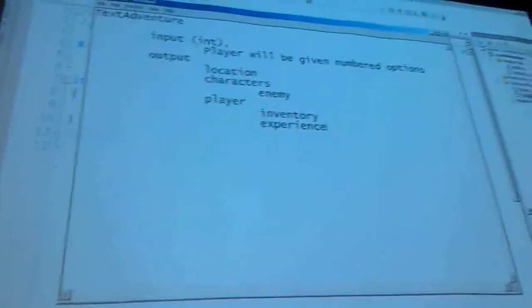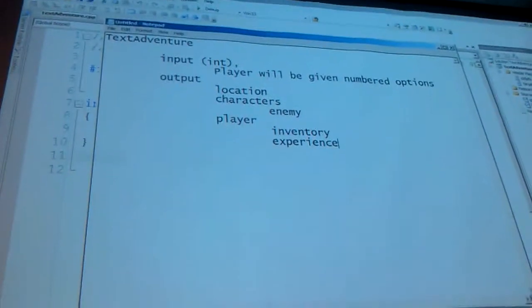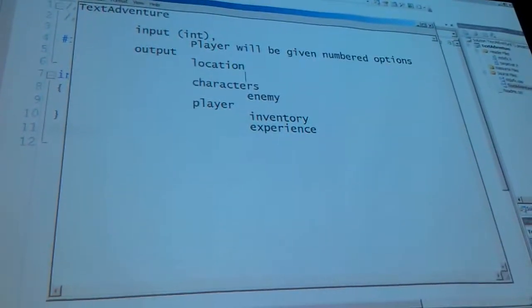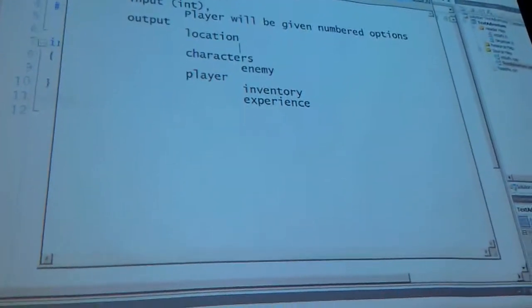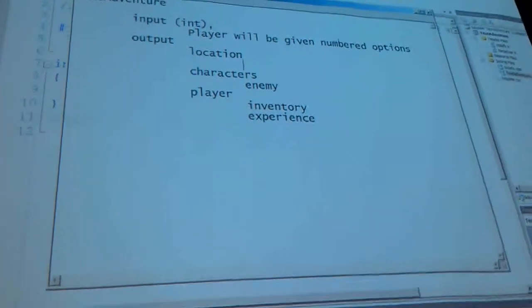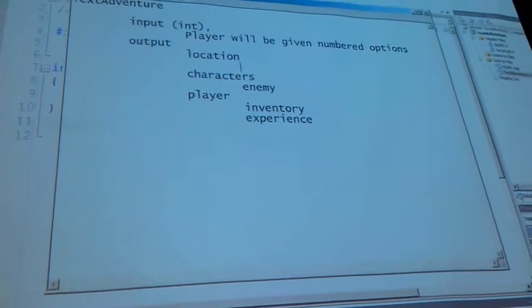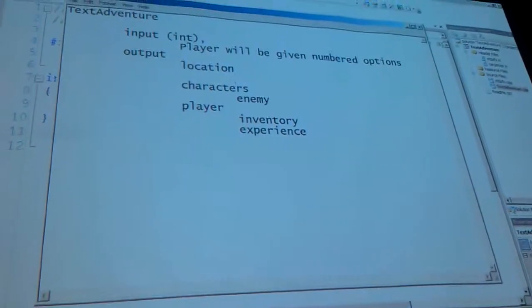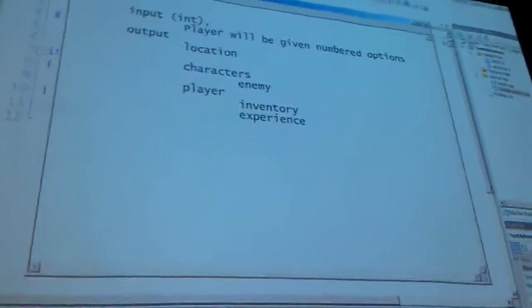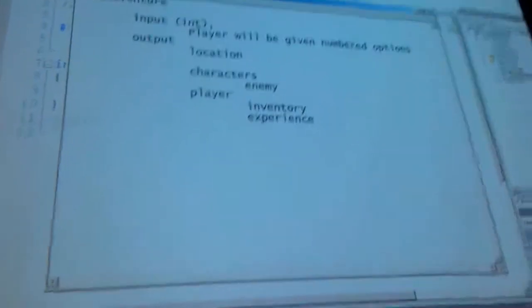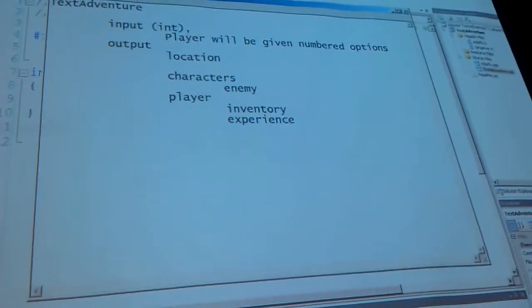Let's start with location. Location's kind of the big one, right? We usually are going to a place and doing something there. So the location will probably end up being some kind of struct. What was the location stored? Think about it, we're in a location right now. What's in a location? Scenery, environment. What else? Some kind of event, right? Where are characters?